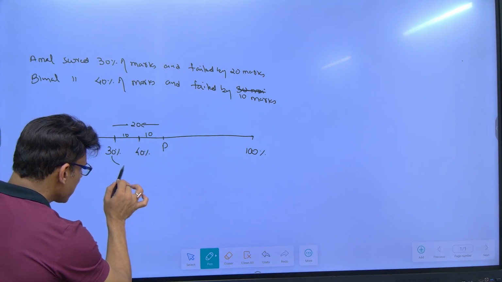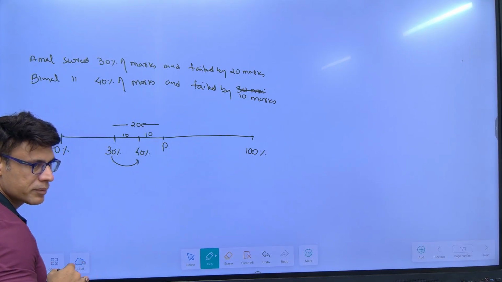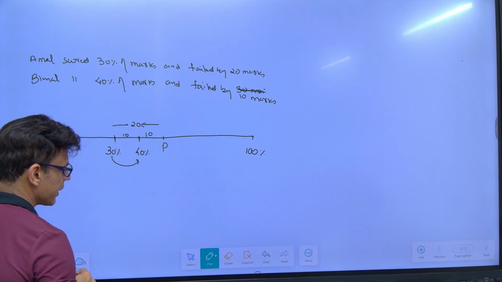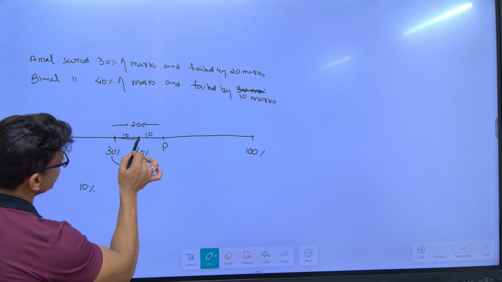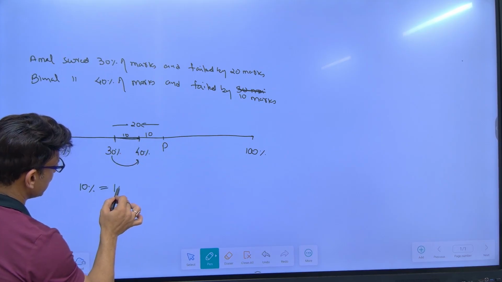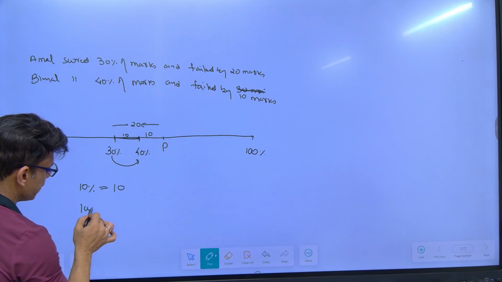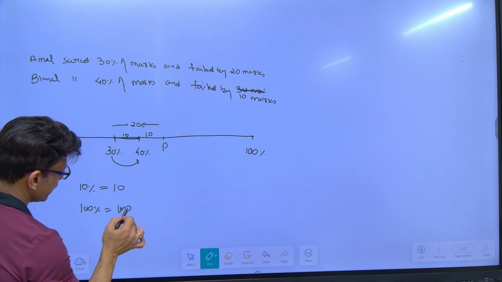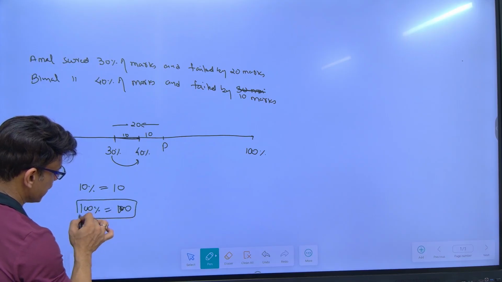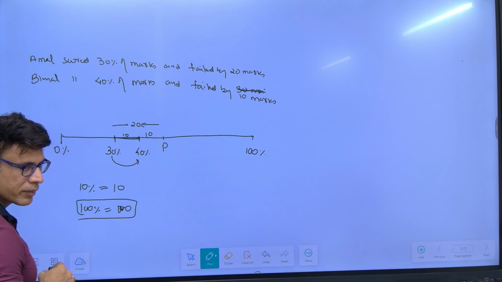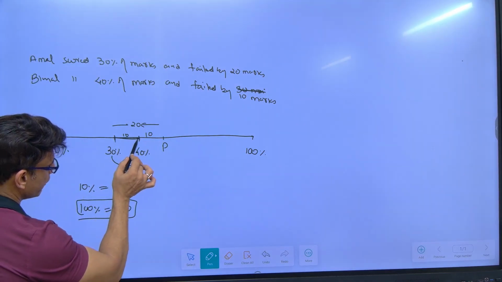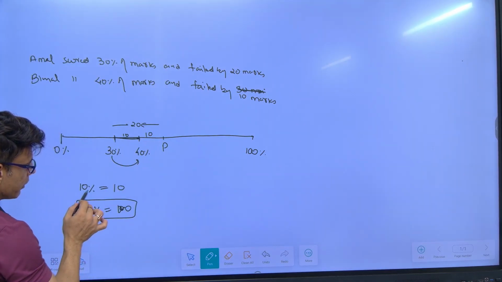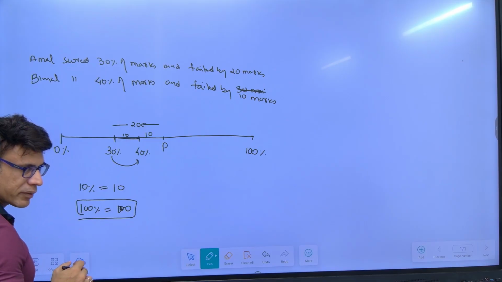So if you go from here to here, this is an increase of 10%. And 10% is equal to going from here to here, which is equal to 10. So 100% will be equal to 100. So 100% is your total marks, or not? 30 to 40 is 10%, which is also equal to 10. So 10% is 10, so 100% is 100.